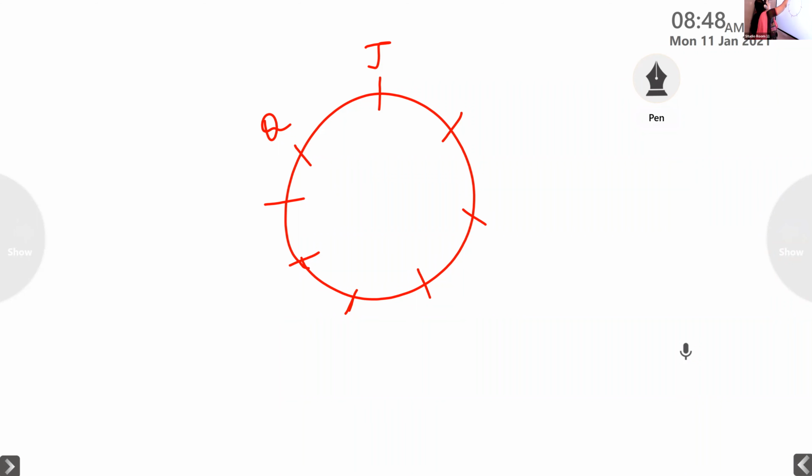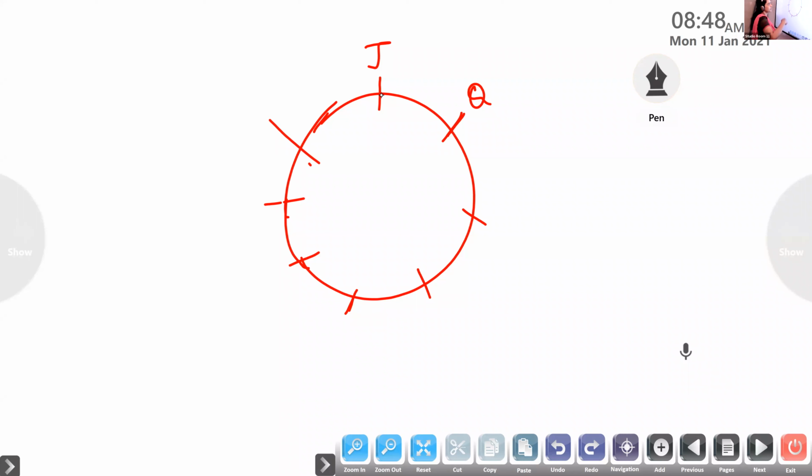One second, children. Here we will not get Q to the left of J, isn't it? So 1, 2, 3, 4, 5, 6, 7, 8. Q is to the left of J. So J is sitting here, and to the left side we have Q. Then P is the neighbor of N. We can't set it yet. Now look at the next one. O is the immediate right of K. This is all a trial and error method.